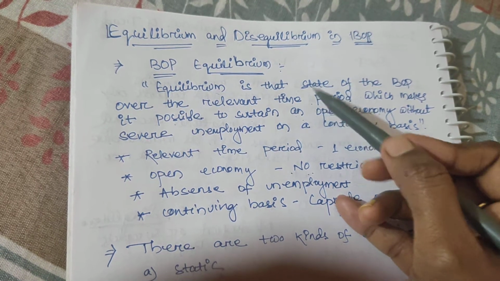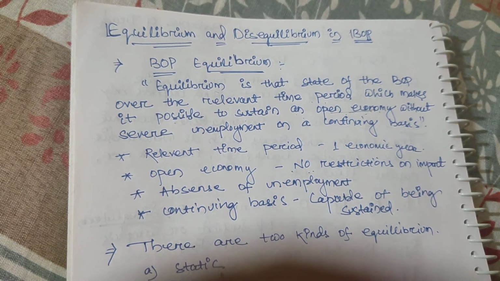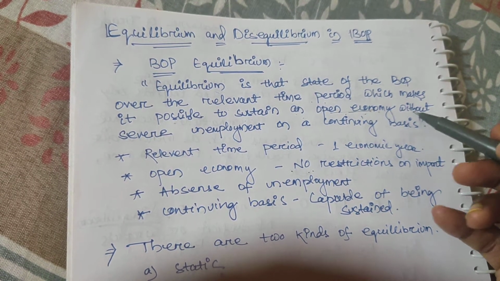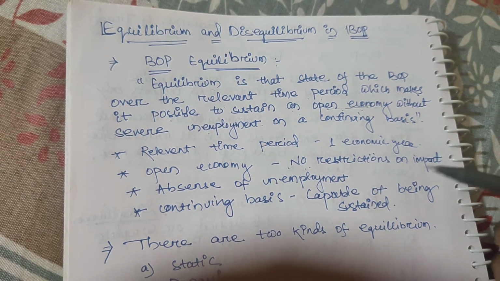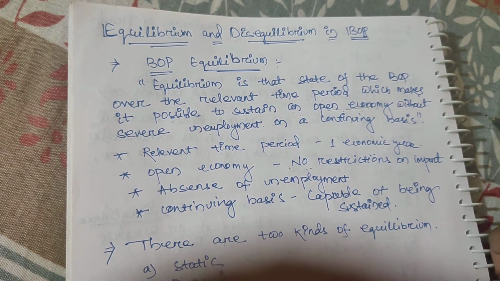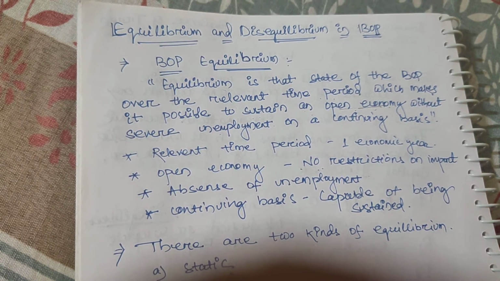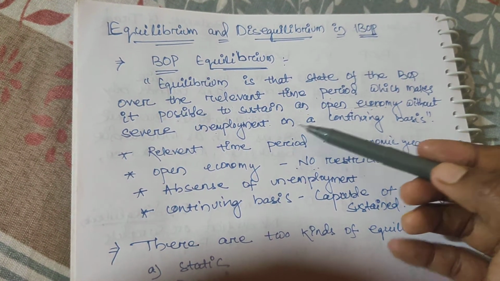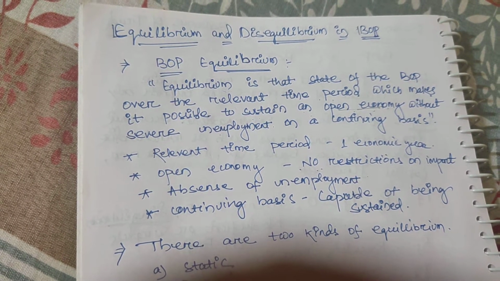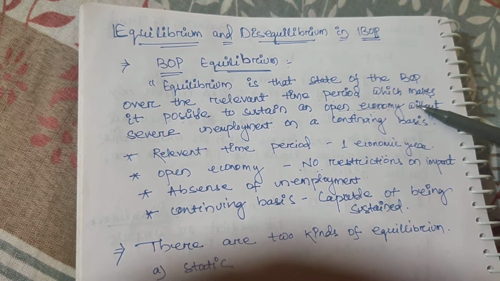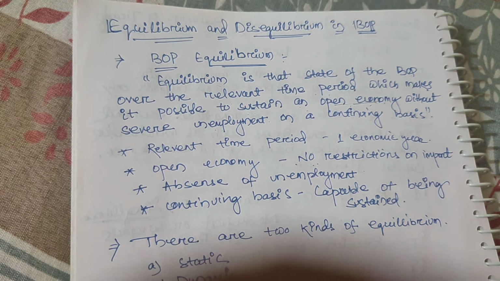So for one economic year a country should consistently sustain an open economy without severe unemployment. Without severe unemployment means absence of unemployment, means employment will be more and unemployment will be very less, and on a continuing basis. Continuing basis means capable of being sustained. This is the definition of balance of payment in equilibrium.